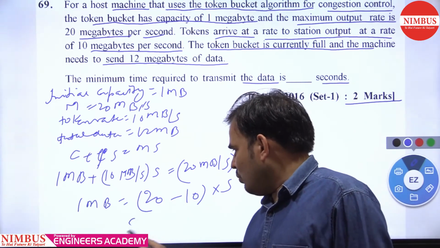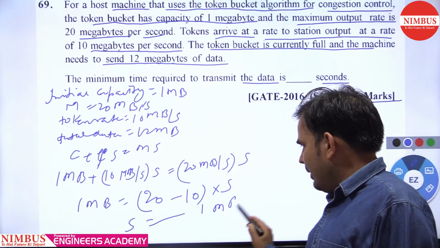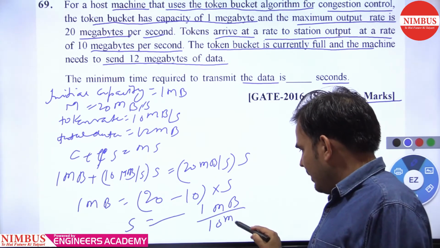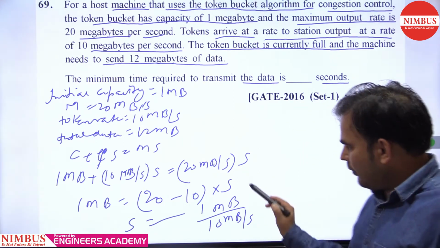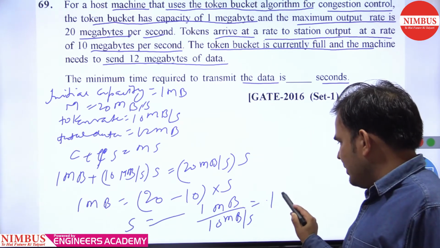So S equals 1 MB divided by 10 MB per second, and that gives 0.1 second.